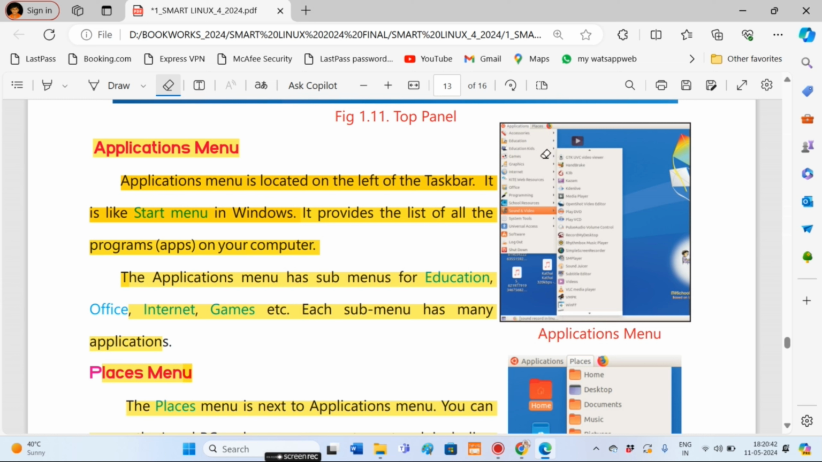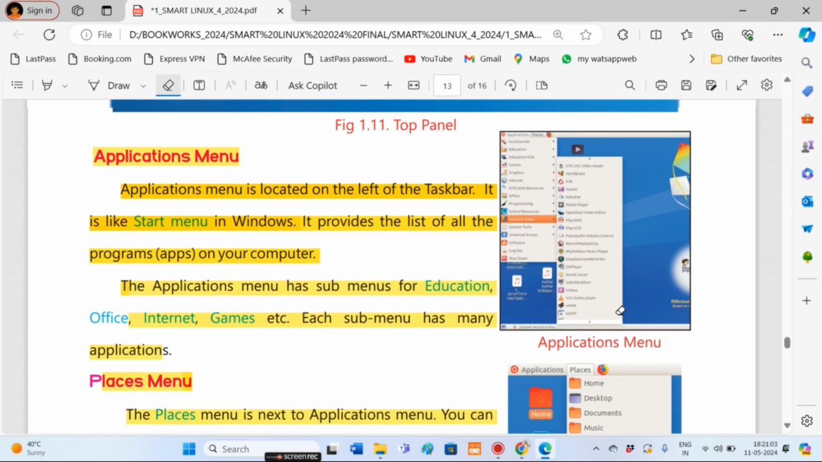Applications menu. The Applications menu is located on the left of the taskbar. It is like the Start menu in Windows. It provides a list of all programs on your computer. The Applications menu has submenus for education, office, internet, games, etc. Each submenu has many applications.